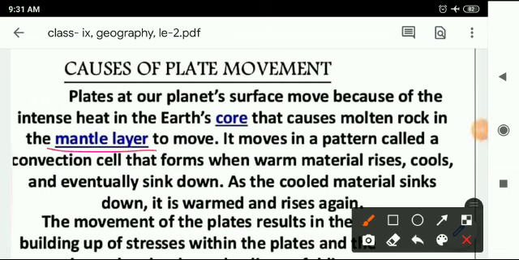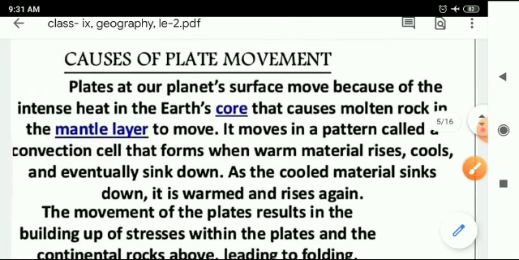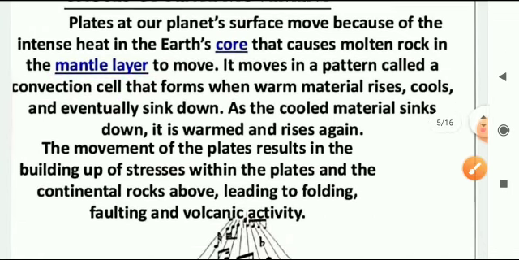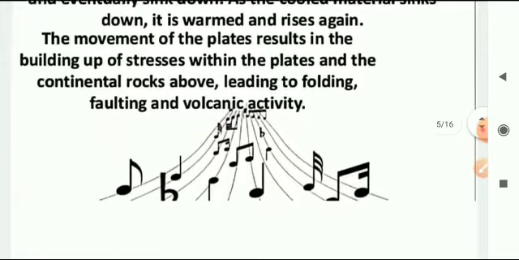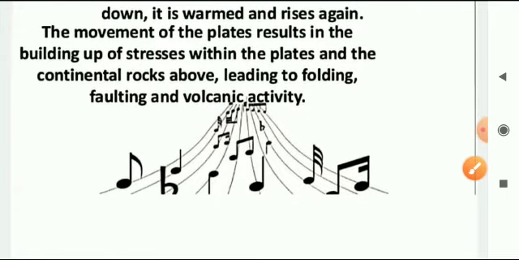It moves in a pattern called a convectional cell that forms when warm material rises, cools, and eventually sinks down. As the cooled material sinks down, it warms and rises again. The movement of plates results in the building of stresses within the plates, and the continental rocks above lead to faulting and volcanic activity.